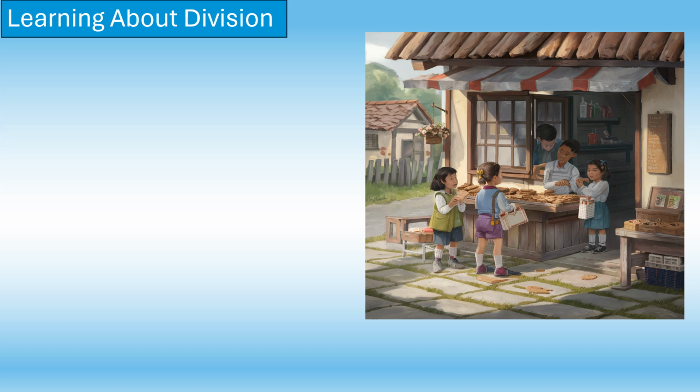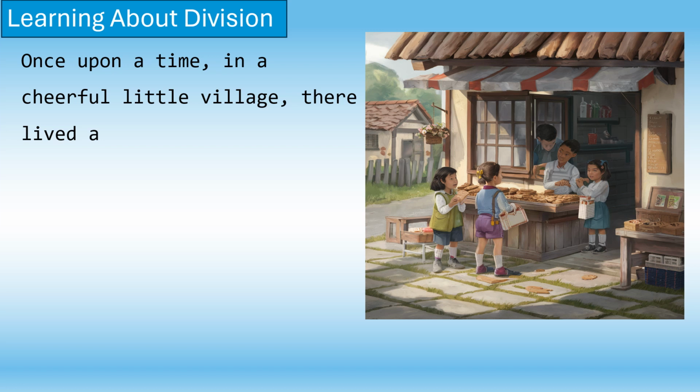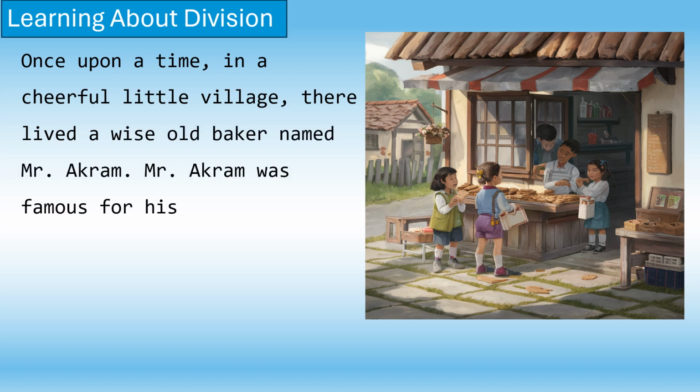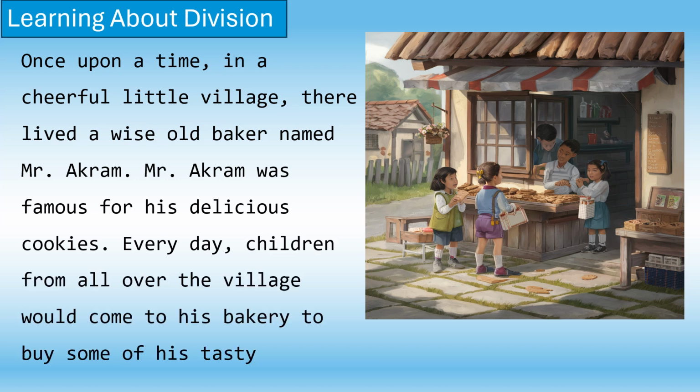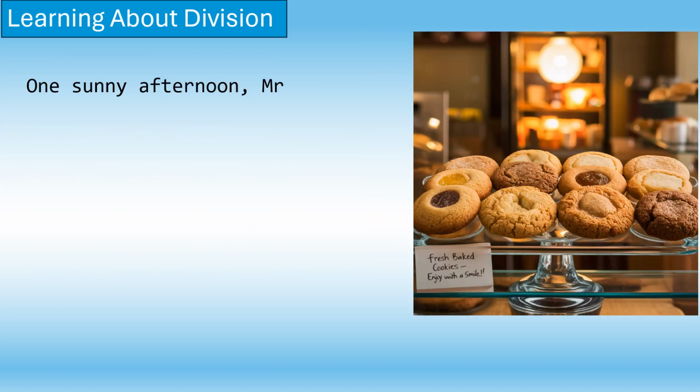Learning about division. Once upon a time, in a cheerful little village, there lived a wise old baker named Mr. Akram. Mr. Akram was famous for his delicious cookies. Every day, children from all over the village would come to his bakery to buy some of his tasty treats. One sunny afternoon, Mr. Akram baked a big batch of 12 cookies.